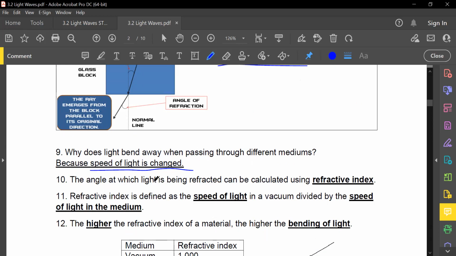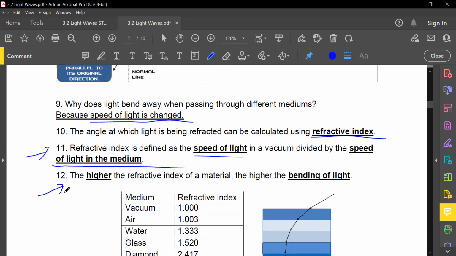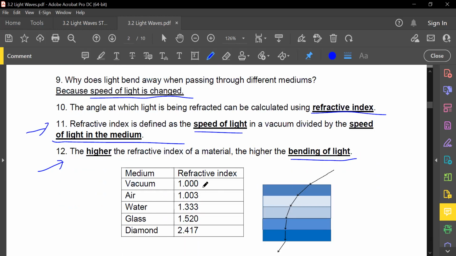Now, the angle at which light is being refracted can be calculated using the refractive index. We will learn how to do the calculation next week. Refractive index is defined as the speed of light in a vacuum divided by the speed of light in the medium. Don't worry, these are all parts of the formula as well. The higher the refractive index of the material, the higher the bending of the light. For example, vacuum has a refractive index of 1, air has 1.003. Water, which is more dense, obviously has a higher refractive index. Glass will be higher, and diamond, which is the most dense, will have the greatest refractive index here.